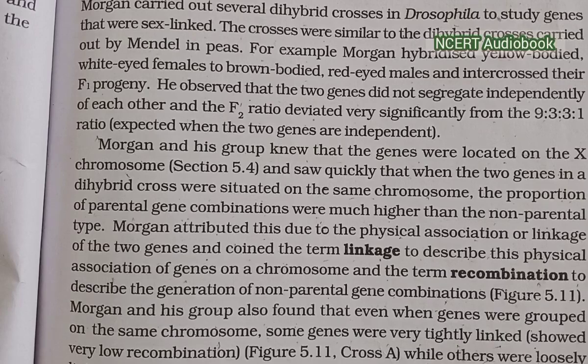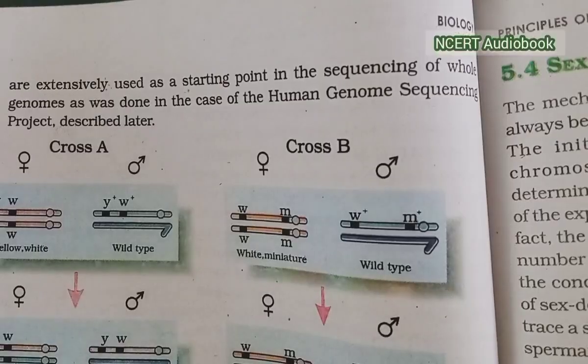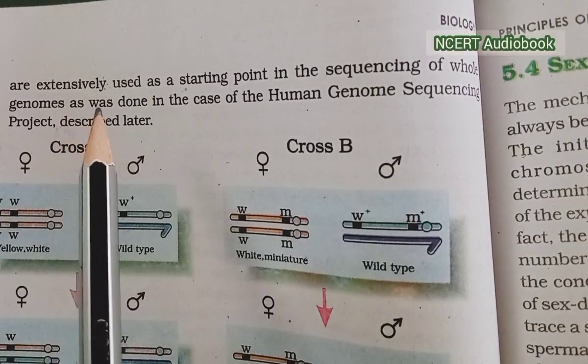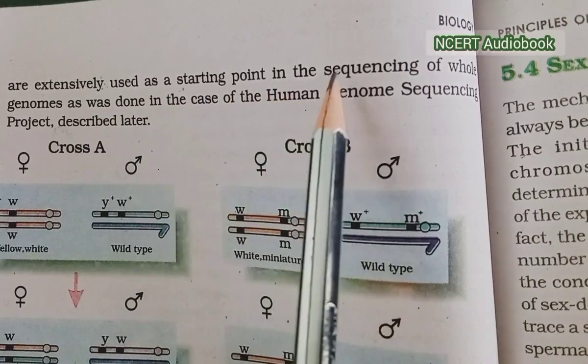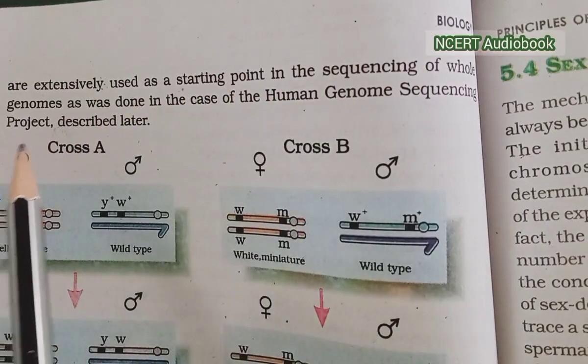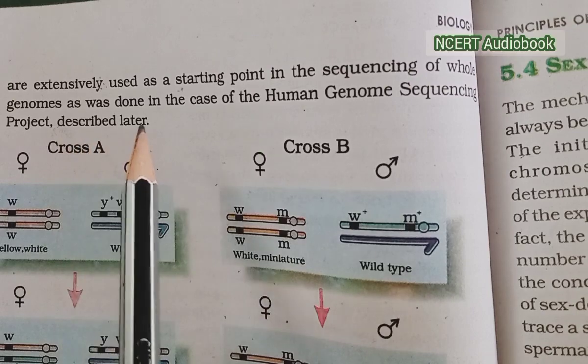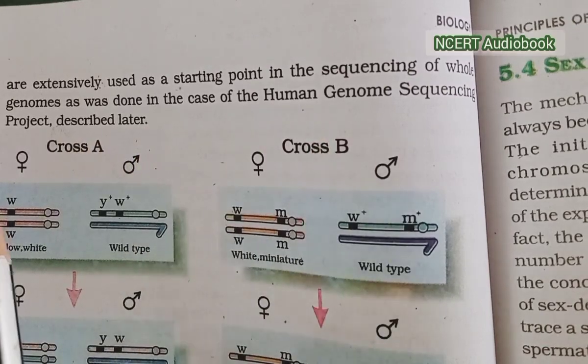Today, genetic maps are extensively used as a starting point for the sequencing of whole genomes, as was done in the case of the human genome sequencing project described later.